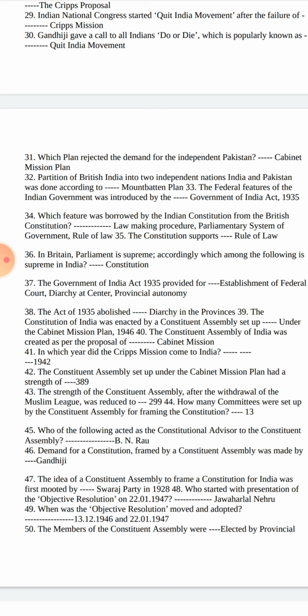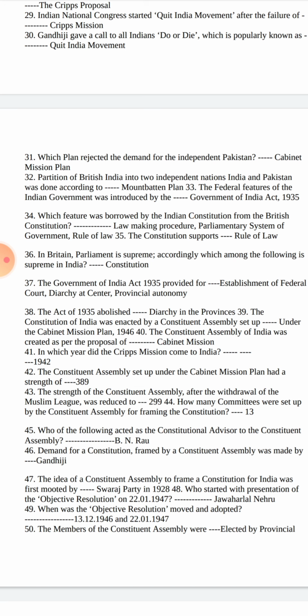The federal feature of the Indian government was introduced by the Government of India Act 1935. Which features were borrowed by the Indian Constitution from the British Constitution? Law-making procedure, parliamentary system of government, rule of law. The Constitution supports the rule of law.